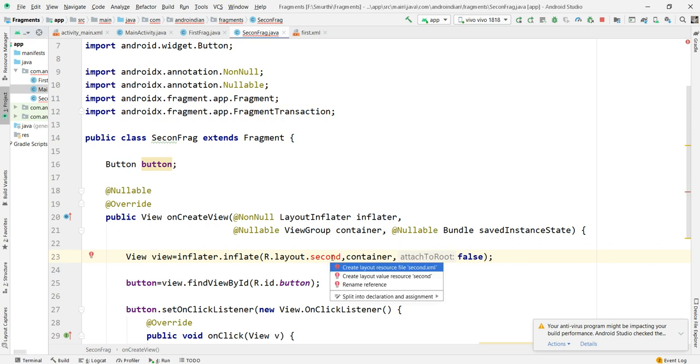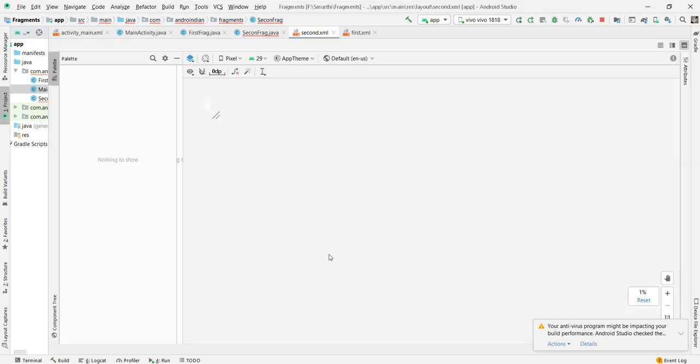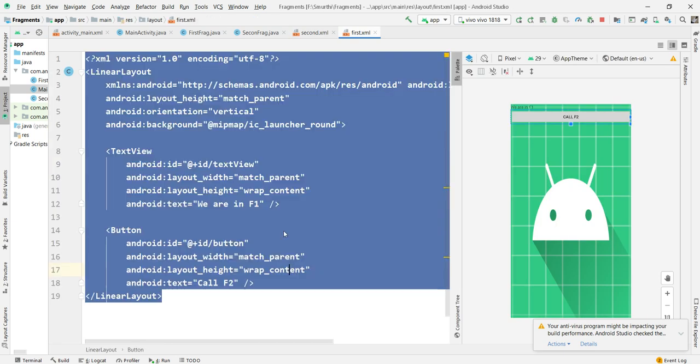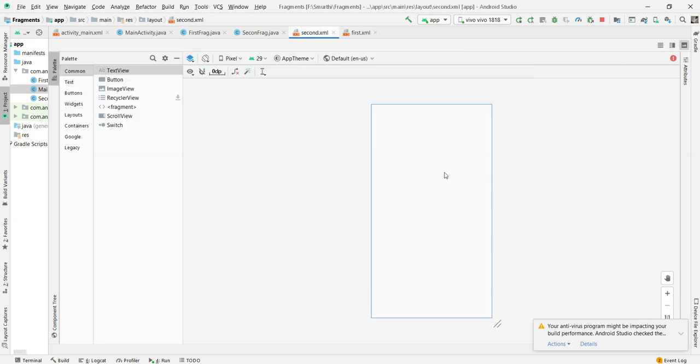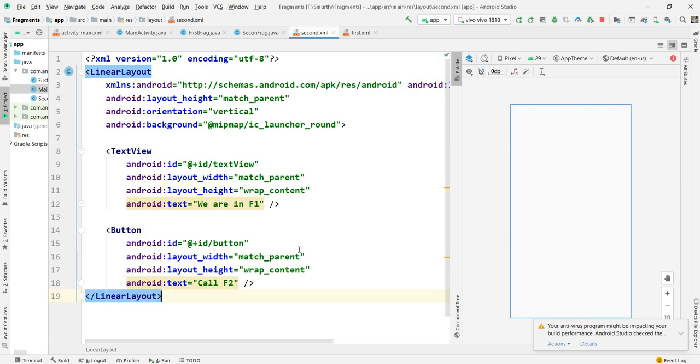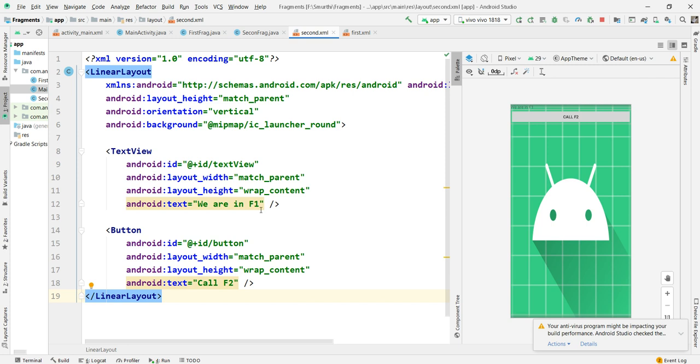Then again I'm creating one more, and I also want to reuse this XML. Call F1, F2. So here we are in F2, here call A2, activity 2, to call activity 2, but this ID I'll change to button1.